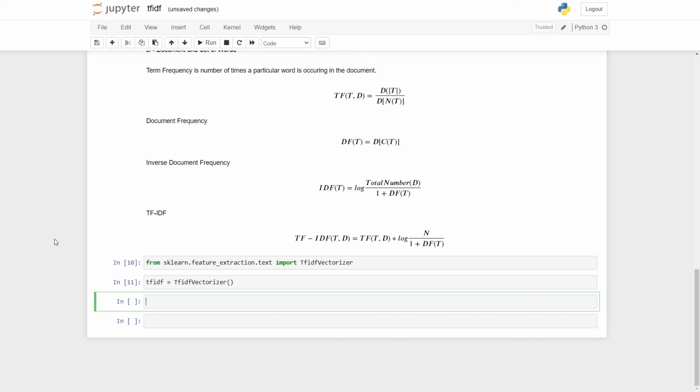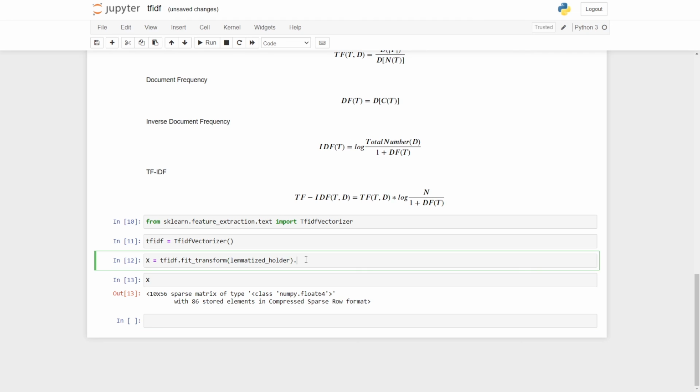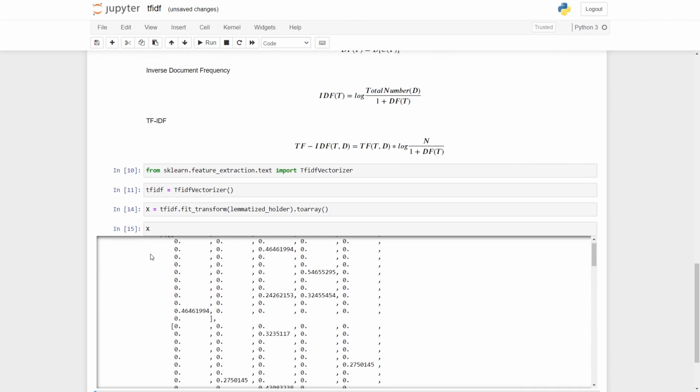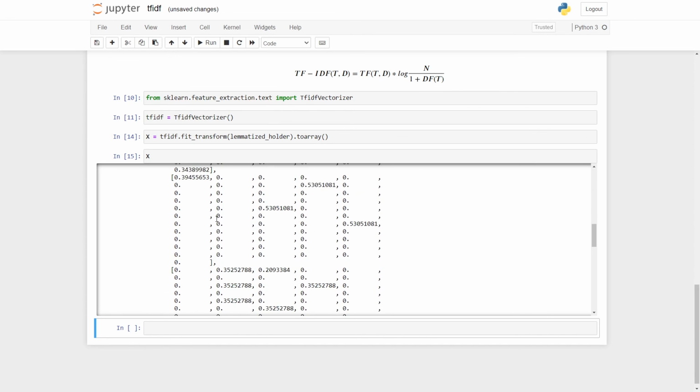The next step is to fit it. So I'll say x is equal to TF-IDF dot fit transform, and we have to now give it our corpus. So it is lemmatized holder, that was the name of the variable. But I cannot give it like this, otherwise it will just give me a sparse matrix. So like I said with the bag of words that we did earlier, we have to say toArray, and we have it. Now we have all the values between 0 and 1. This gives us a deeper semantic representation as compared to the bag of words.